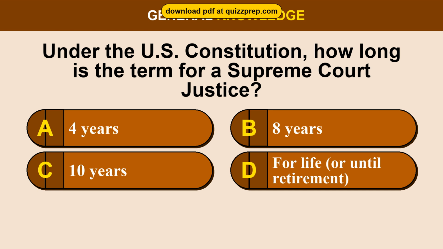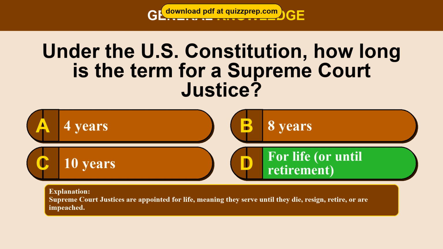Question 93. Under the U.S. Constitution, how long is the term for a Supreme Court justice? Option A, 4 years. Option B, 8 years. Option C, 10 years. Option D, for life, or until retirement. The correct answer is option D, for life, or until retirement. Supreme Court justices are appointed for life, meaning they serve until they die, resign, retire, or are impeached.